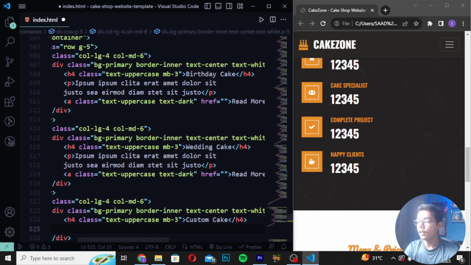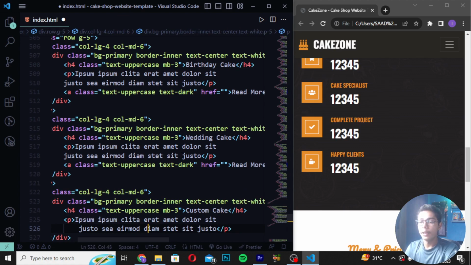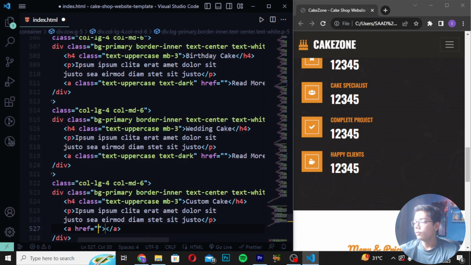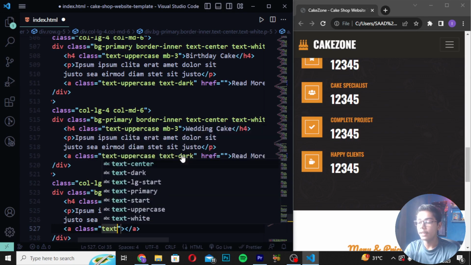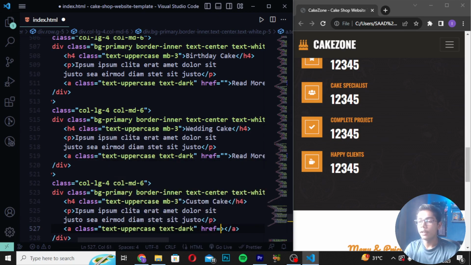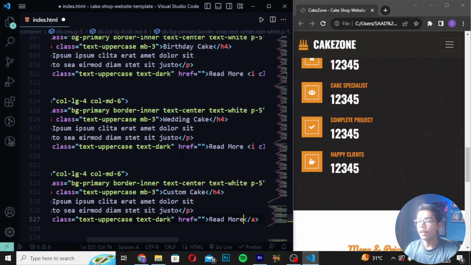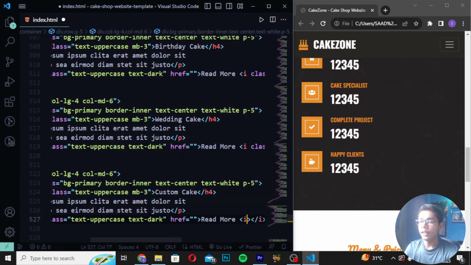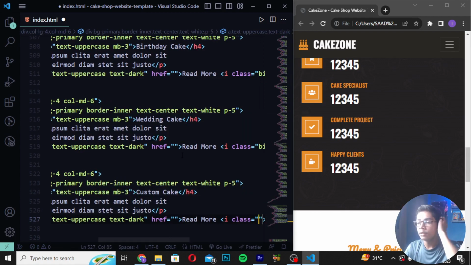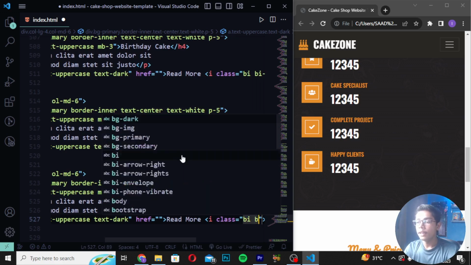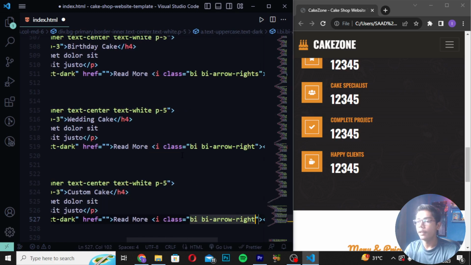Now you have to move down and create a p tag and paste the text which we have copied here and press backspace from here. Then I will move down after this tag and create an a tag down. And then you have to remove this href from here and create a class in the place of it, which should be text-uppercase. Write here text-dark. Then in the center I will write href and write here read more as it is. Now when you've written this, you have to write an i tag. So here I will create an i tag with class, and in class I will give the random class. So here you can create a class as bi bi-arrow-right, and I will write here right like this.